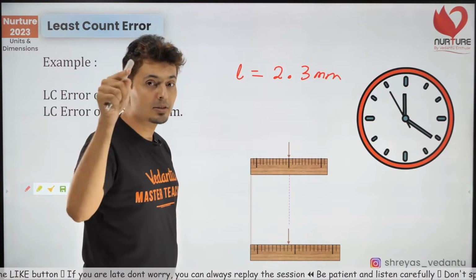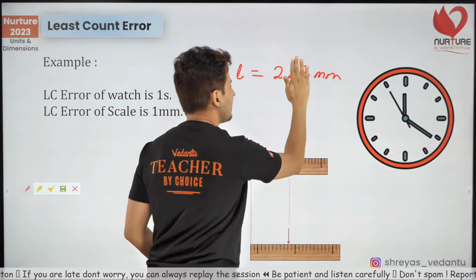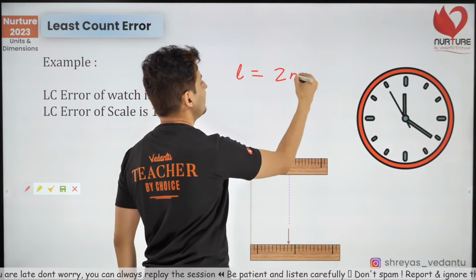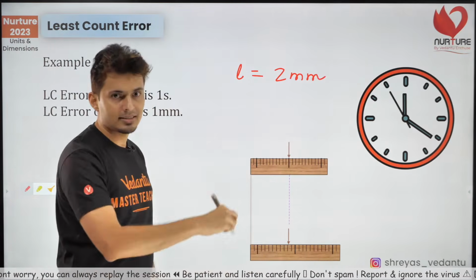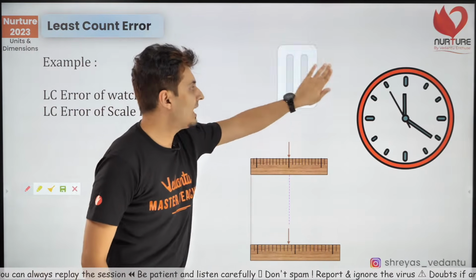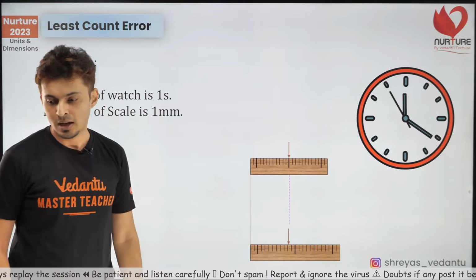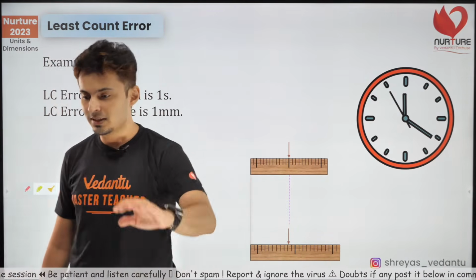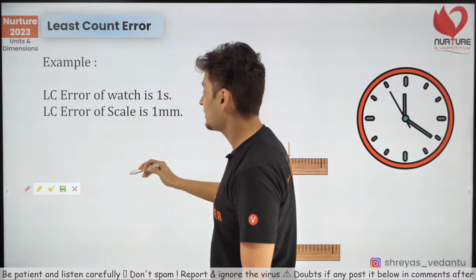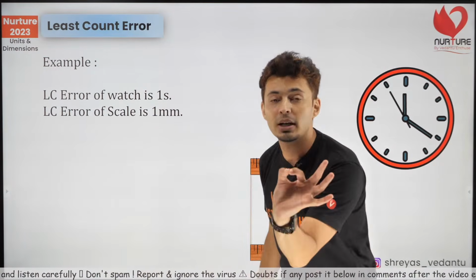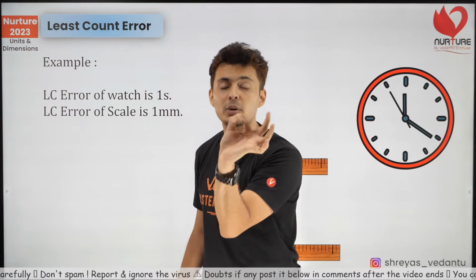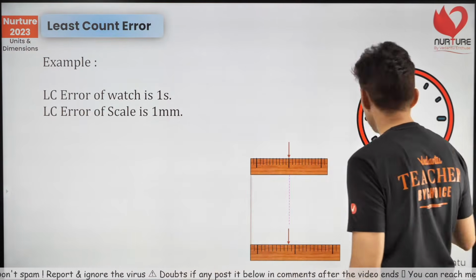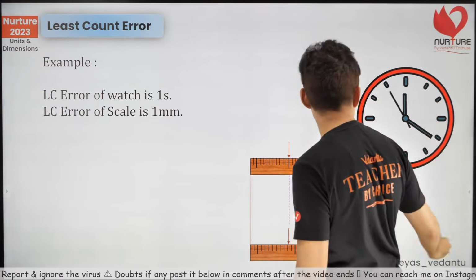It's illegal. It's punishable. Understand that. But somebody can write 2 millimeters. Yes, this is acceptable. So that's the least count, guys. I hope this is clear. Beautiful. Everybody is understanding this. Excellent. So that's the least count error. That's the smallest value you can measure. So understand any length. Oops.